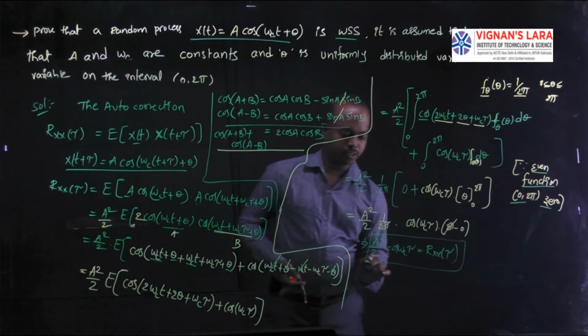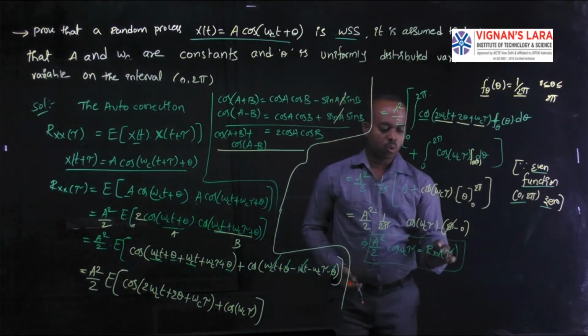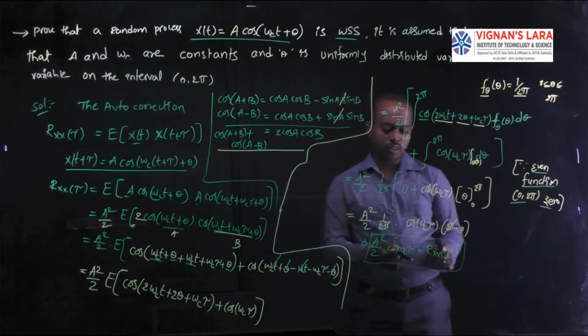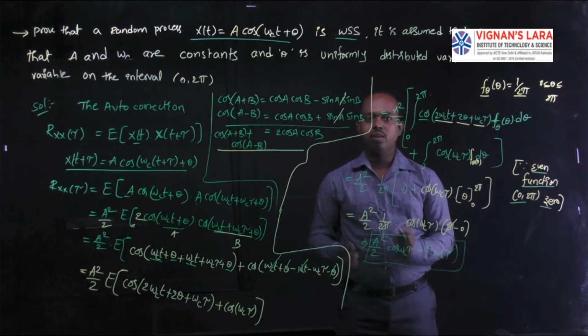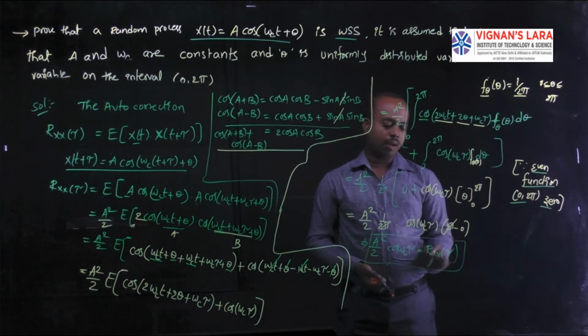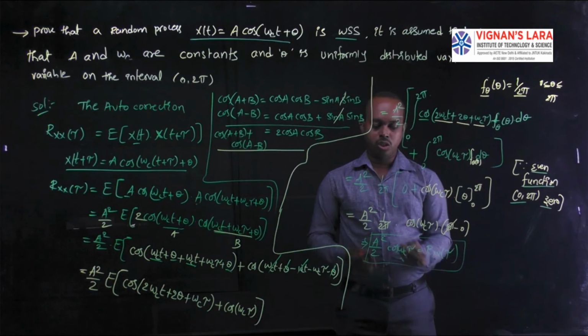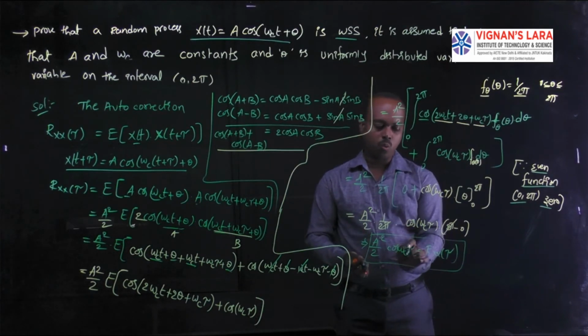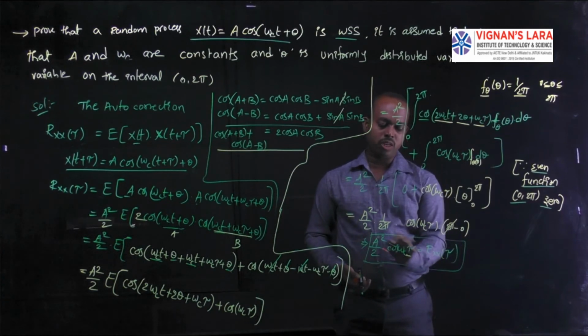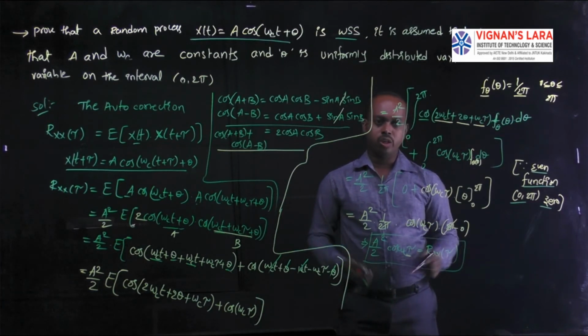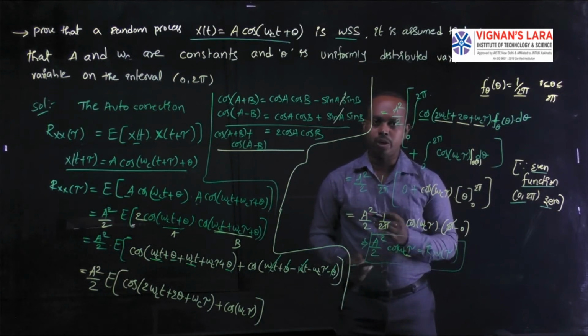Now you can check it. The autocorrelation function does not have any time parameter, the small t. The complete autocorrelation function depends only on tau. Tau is a time difference. That's why it satisfies the second condition of a WSS.